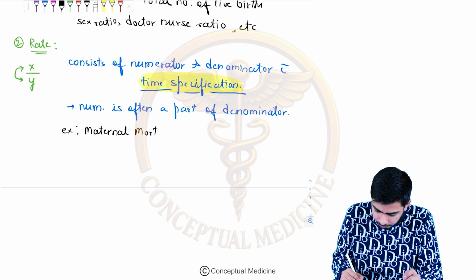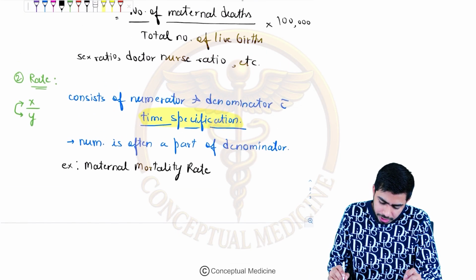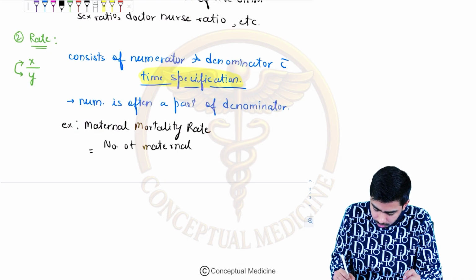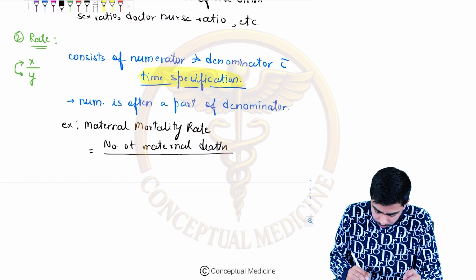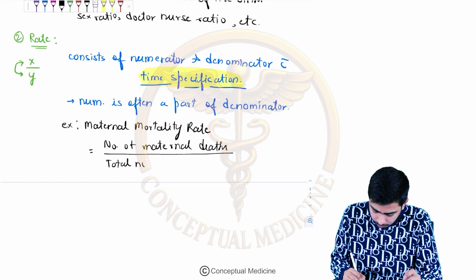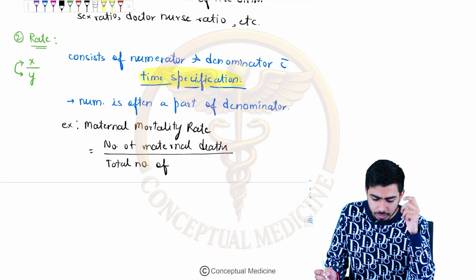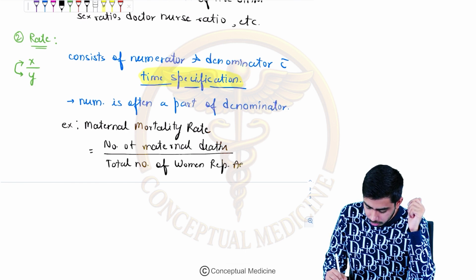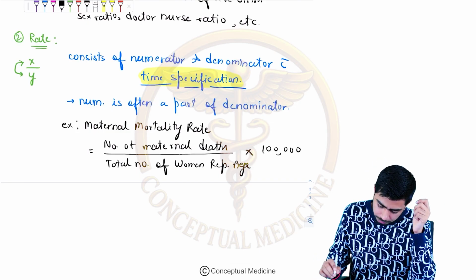In the maternal mortality rate, we can talk about the number of maternal deaths divided by the total number of women of reproductive age, multiplied by 100,000, keeping the same multiplicative factor for reference.